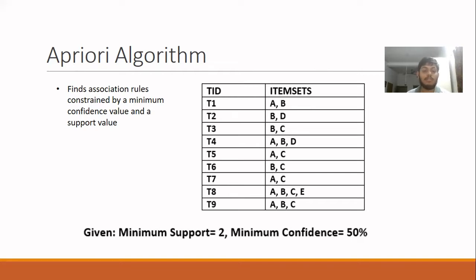Here we are going to talk about the a priori algorithm and going to apply it on the data set as you can see on the screen. We're going to proceed with the given minimum support of 2 and the minimum confidence of 50%. We need to find the frequent item sets and generate the association rules using the a priori algorithm.